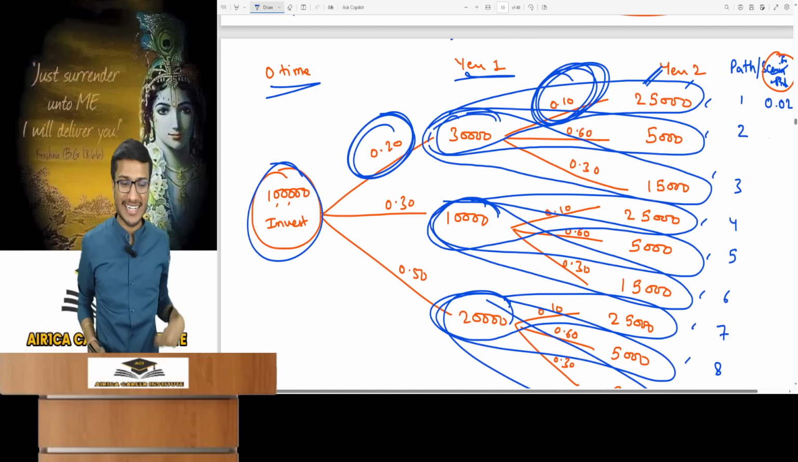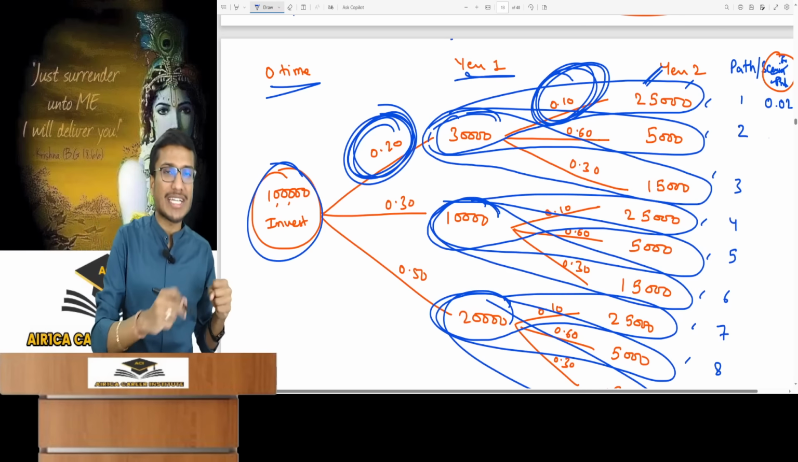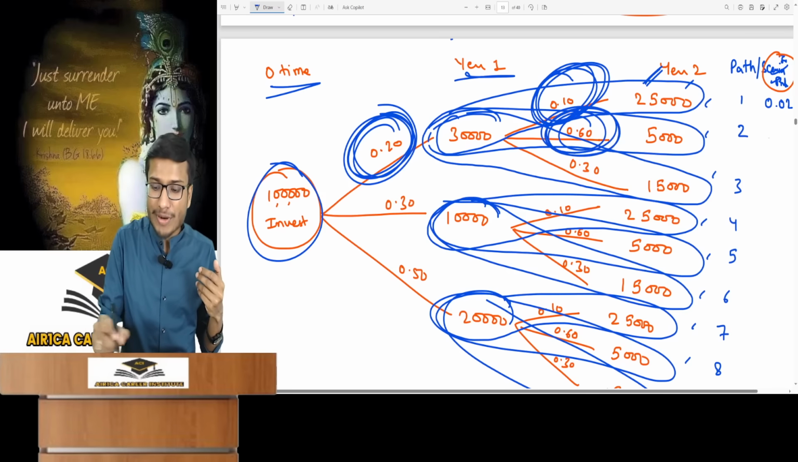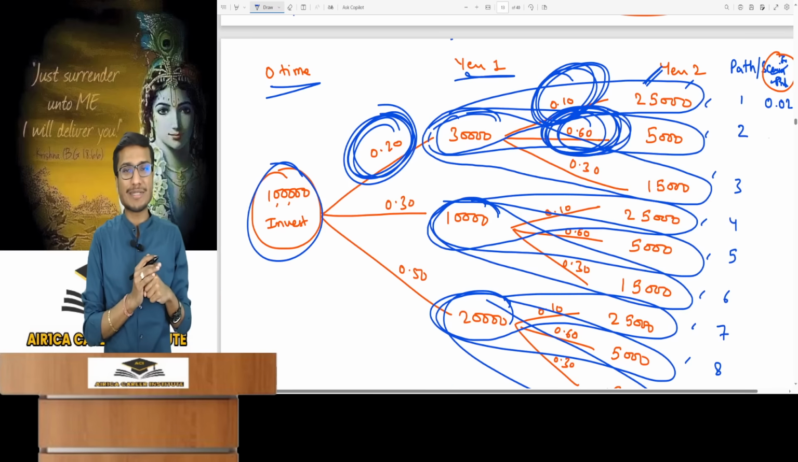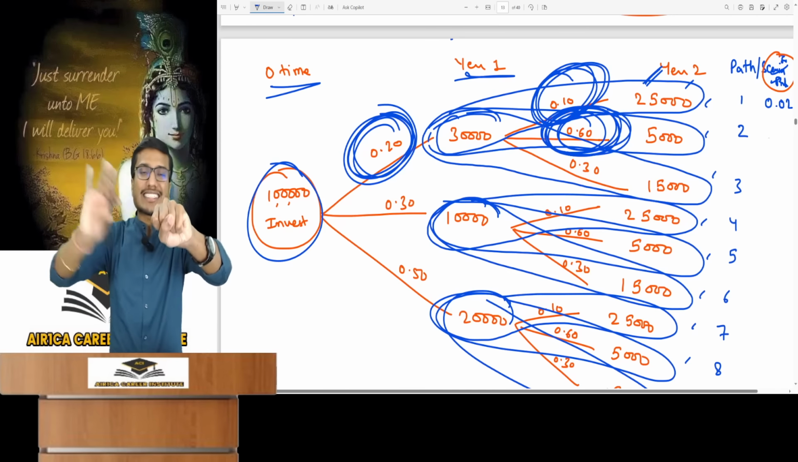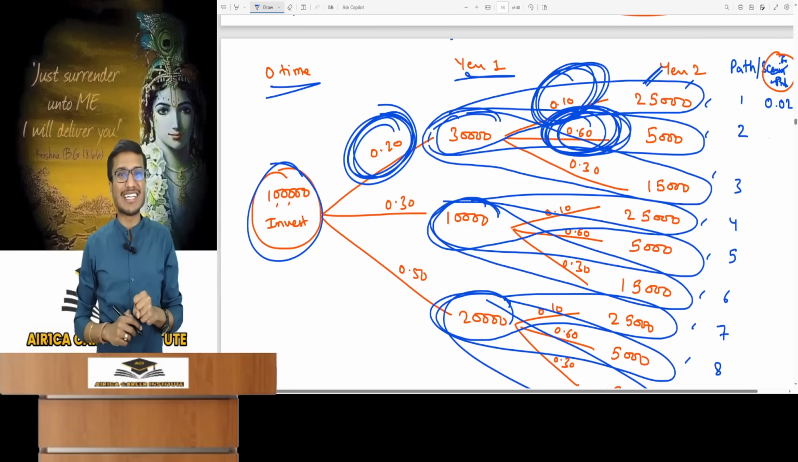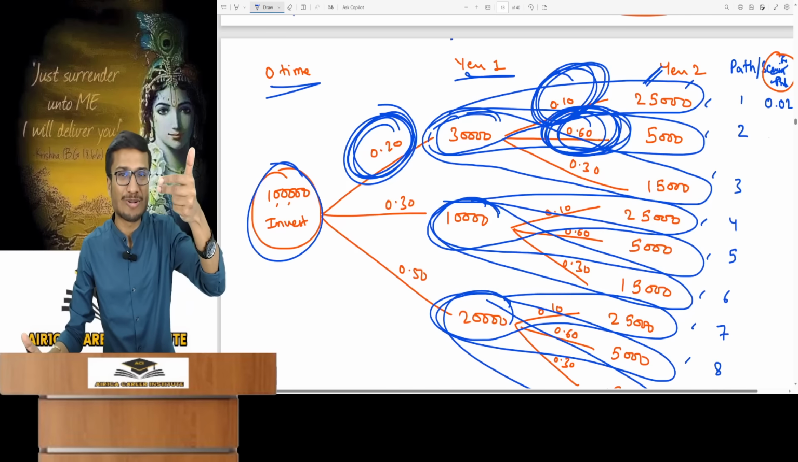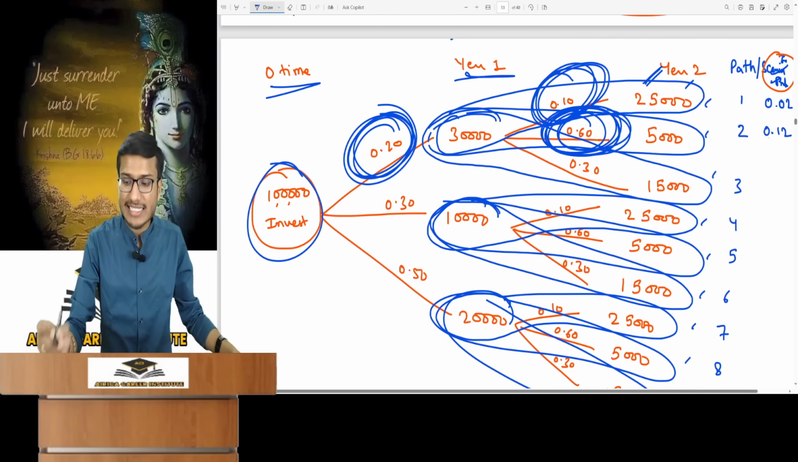Probability of this scenario. See the second part. First year has 20% chance of 30,000. And for 5,000 probability is 0.60. In the first year, there's a 20% chance for 30,000 cash flow. Then there is 60% chance of 5,000 in second year. So the joint probability of this path is 0.20 into 0.60, which is 0.12. This is how it's calculated.